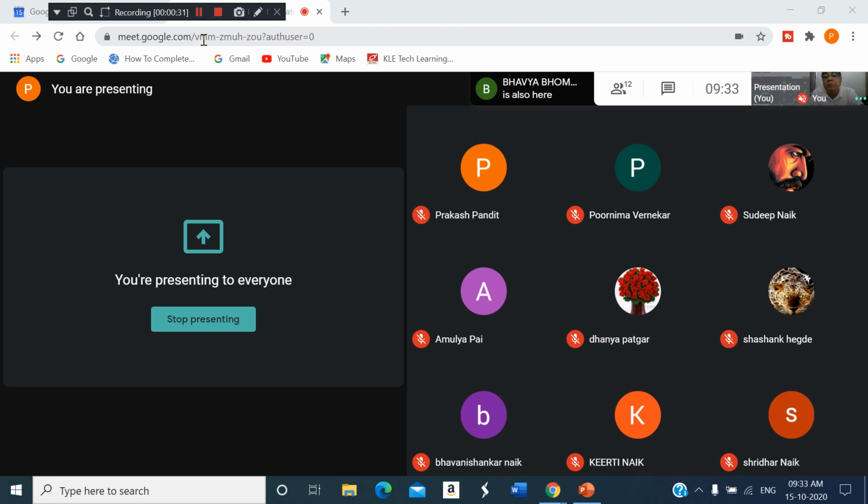Just to recapitulate what we discussed in the last class. In the last class, all of you know that we started the coelenterates. Coelenterates or cnidarians are also known as Cnidaria. They are exclusively marine organisms, with the maximum number of species found in marine water.